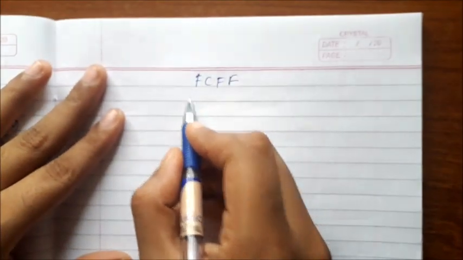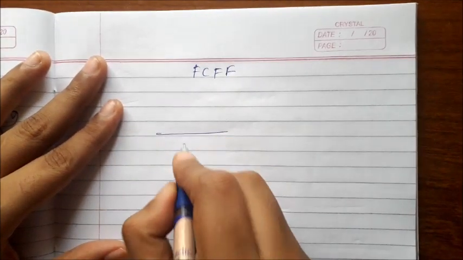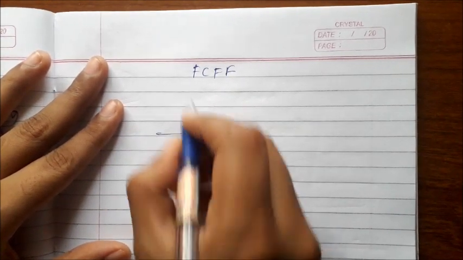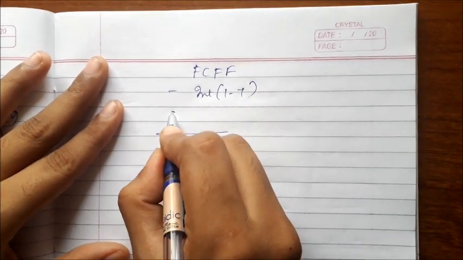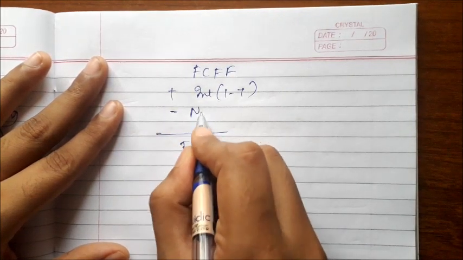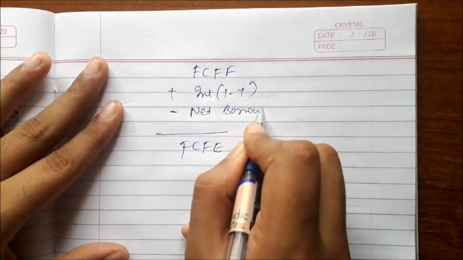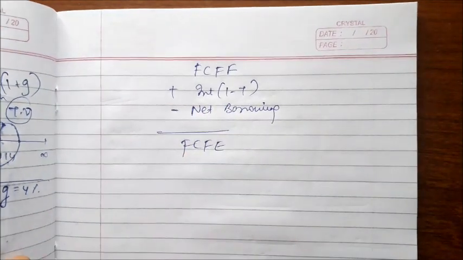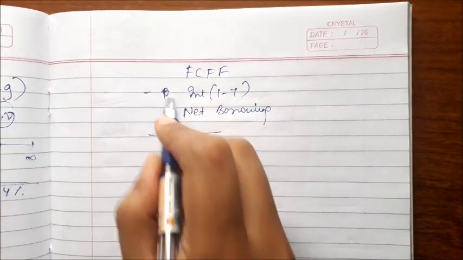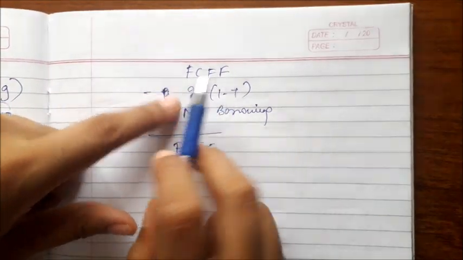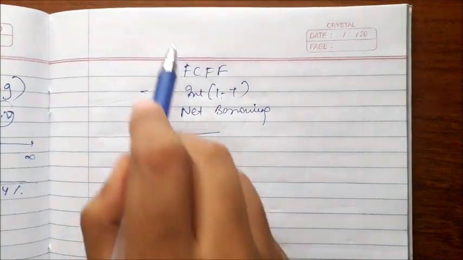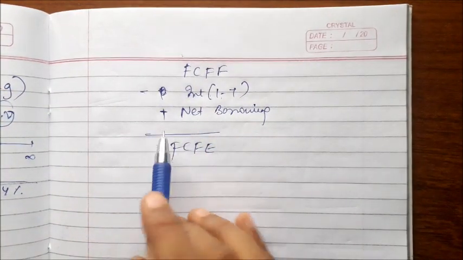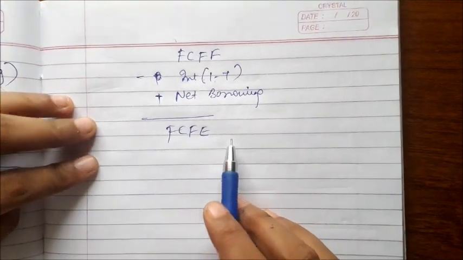Free cash flow to equity, if we have to find that, we'll add FCFF plus interest times 1 minus t, because we are going to pay the debt holders from the firm, plus the new borrowing which would come into the firm, while if we are going to repay, then it would be minus net borrowing. Okay, so we'll get free cash flow to the equity.